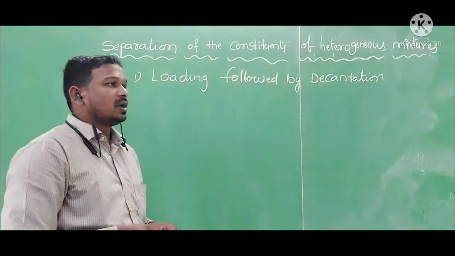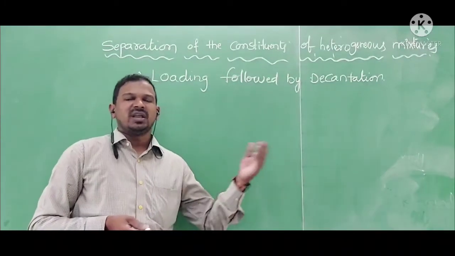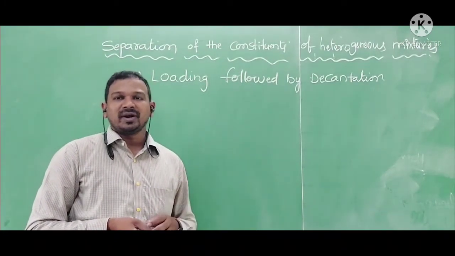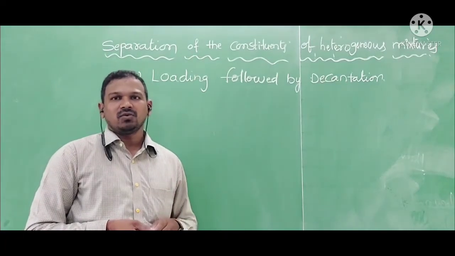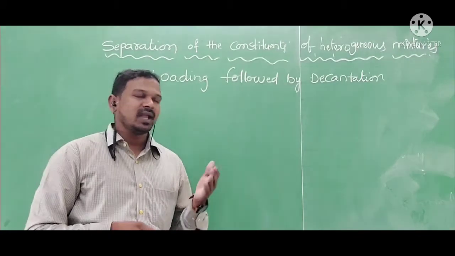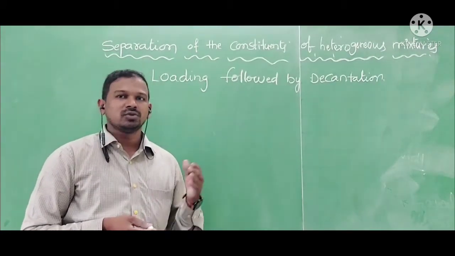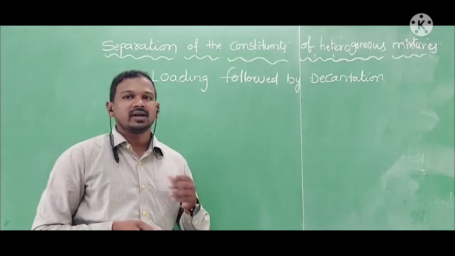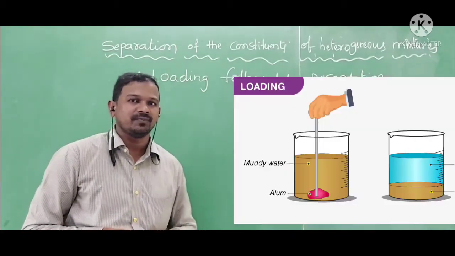For example, in villages or in olden days, people used to separate the impurities from water to get pure water. They would take water from ponds and use some methods to separate the impurities from the water. One such method we are going to discuss here.